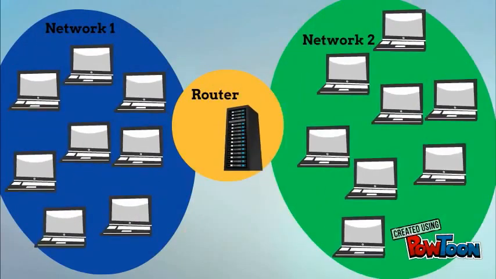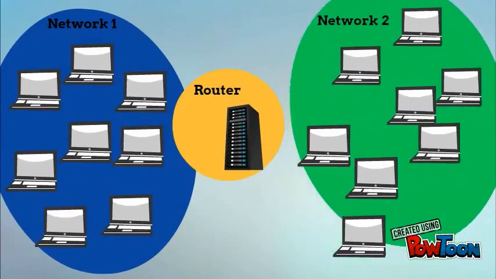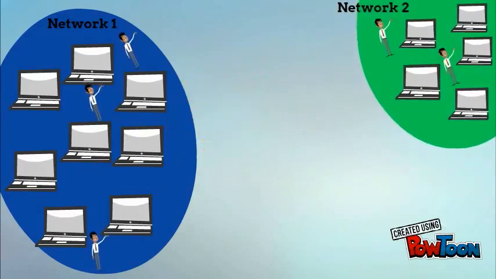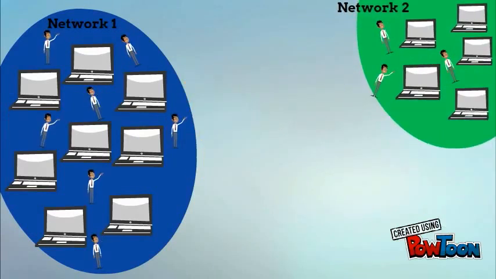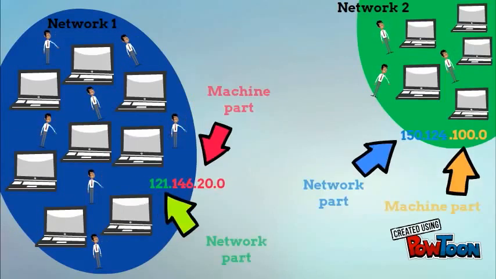You should know that there are more little cities than big cities in the world. But in those little cities, there are fewer people than in big cities. So you will need to codify the name of big networks on fewer bytes than little networks. And this is the opposite for machines. This is why networks are separated into different classes, from A to E. It's to codify the network and the machine's name with the adapted number of bytes.